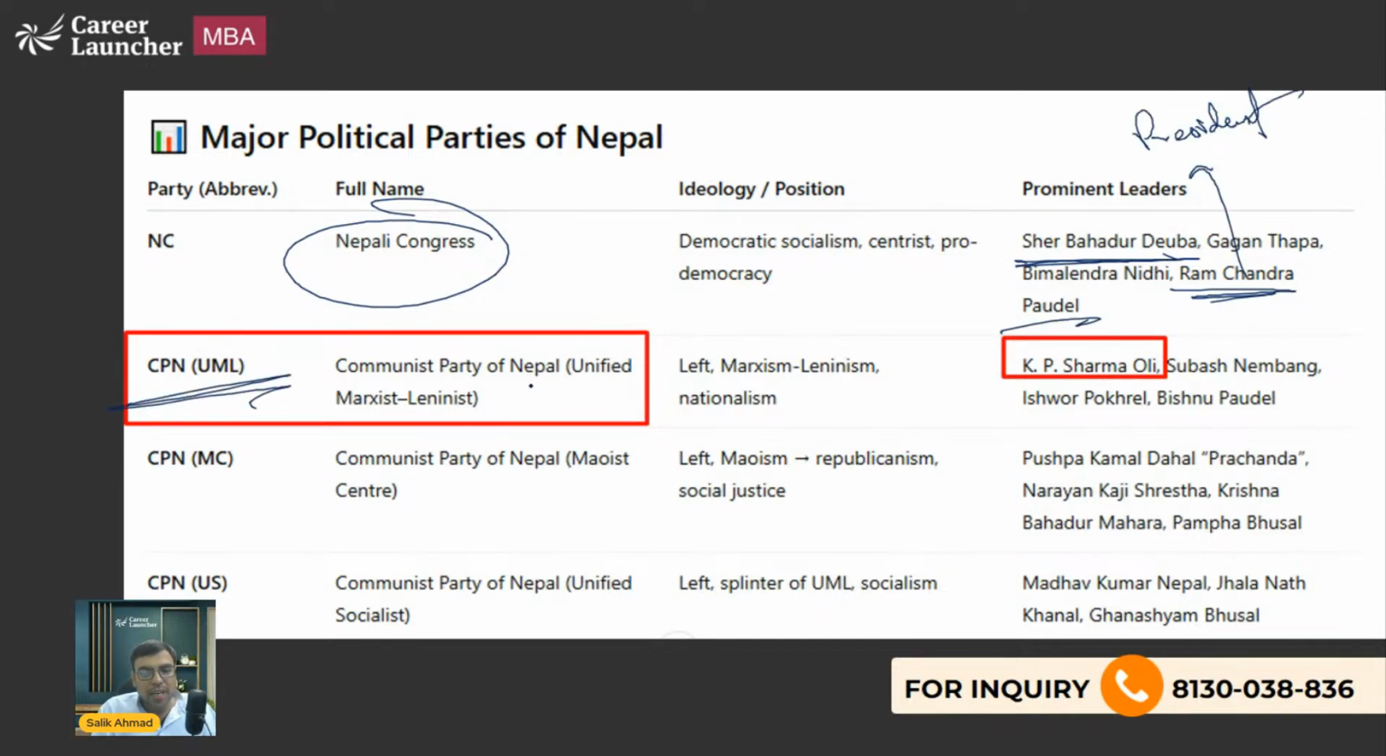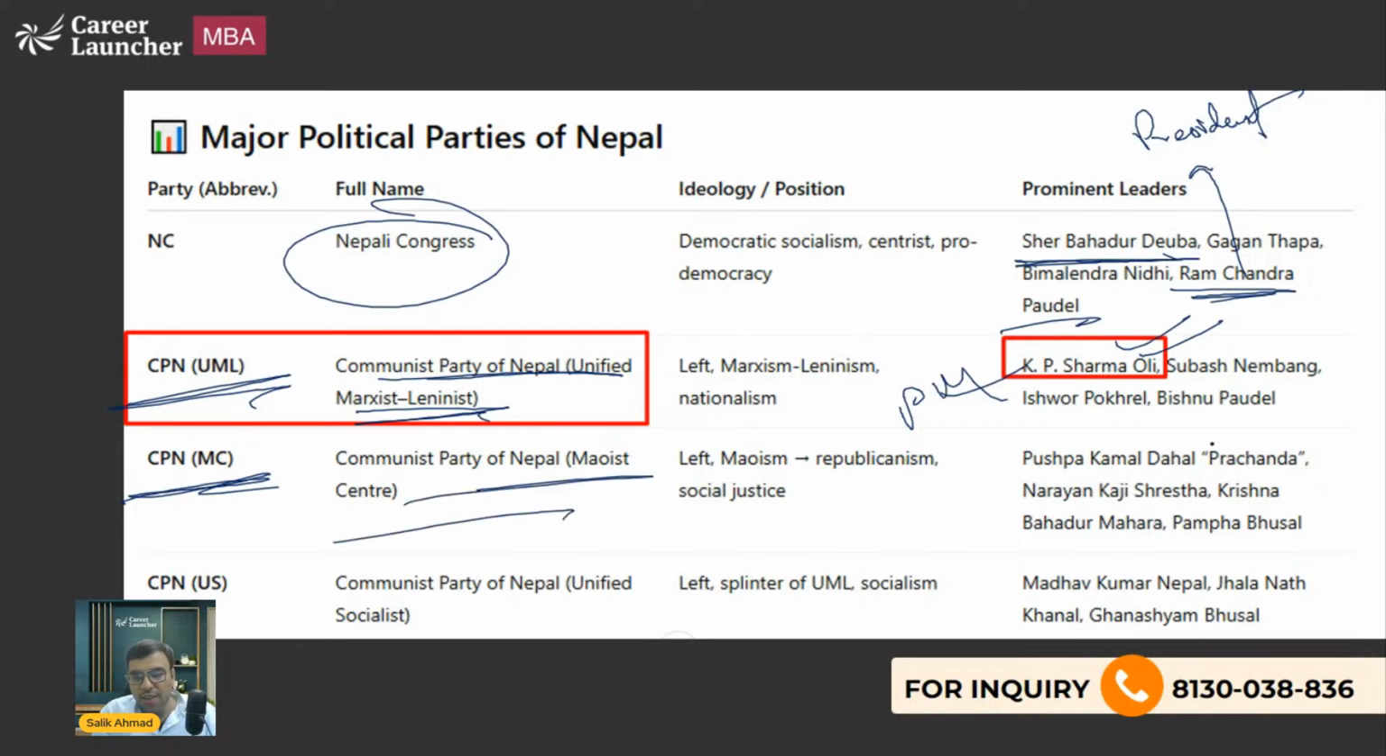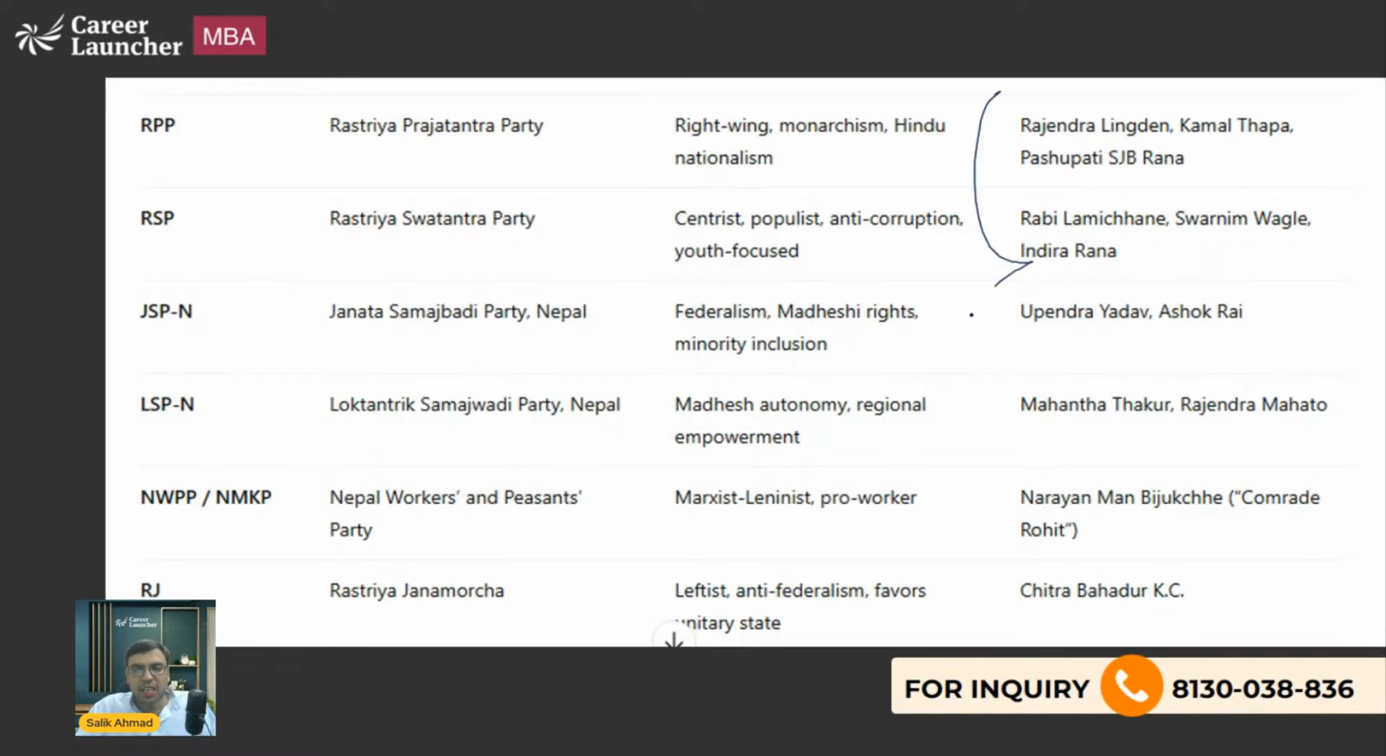Then CPN, UML, Communist Party of Nepal, Unified Marxist Leninist. KP Sharma Oli was there at that time, just before the Gen Z protest. Mr. KP Sharma Oli was the prime minister. Then I've told you, CPN, Maoist Center, Pushp Kumar Dahal Prachanda is what you should be knowing. These are the three main political parties. Although there are other political parties also, you can read if you are interested. Otherwise, it's not that important.